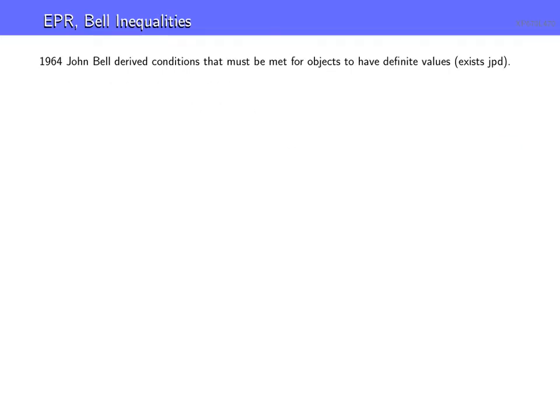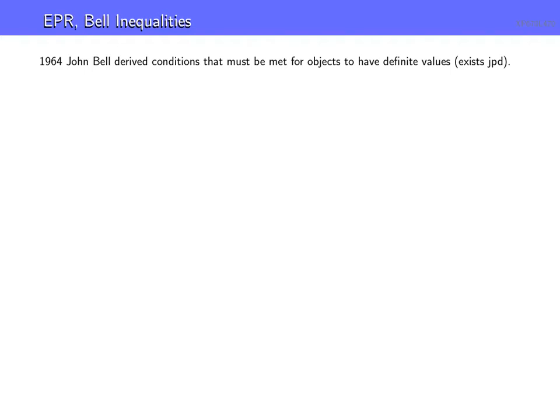for someone, John Bell, another very famous physicist nowadays, to come up with a set of conditions that must be met for objects to have definite values, meaning that this is a way to discriminate between Einstein and Bohr. And what he comes up with are called Bell inequalities, and he came up with one particular one, and then there were others, and there are just variants of them.